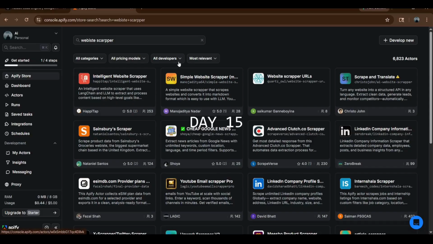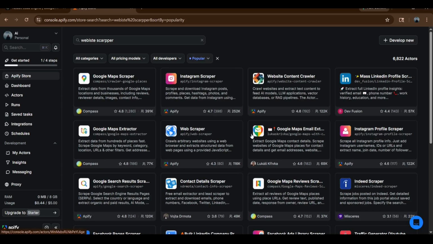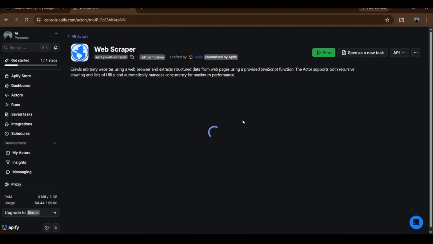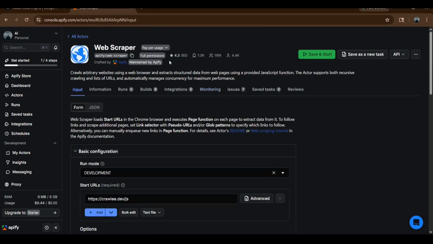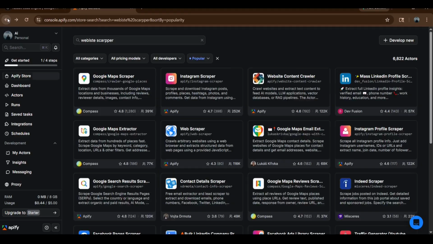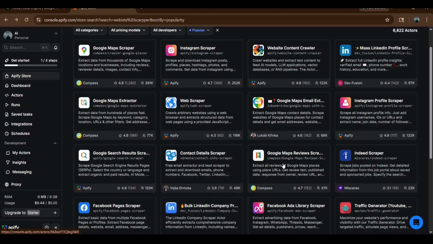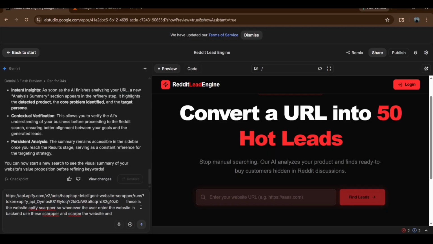So it is day 15. You can see that we opened the API scraper, and this is the complete app store. We're finding a web scraper to add to our SaaS. What the web scraper does is, we paste the link of a SaaS, it analyzes it and gives a summary of the website. Then you can see this is the prompt I'm giving to add the web scraping in Google Vibe coding.